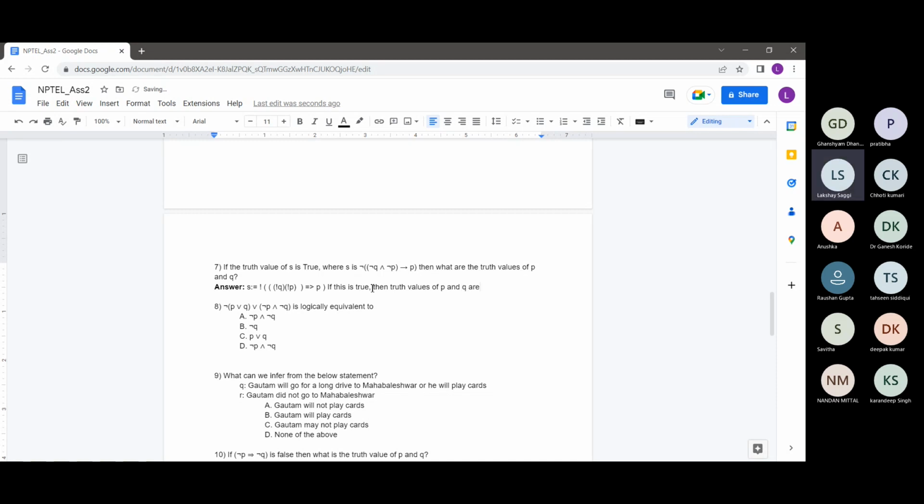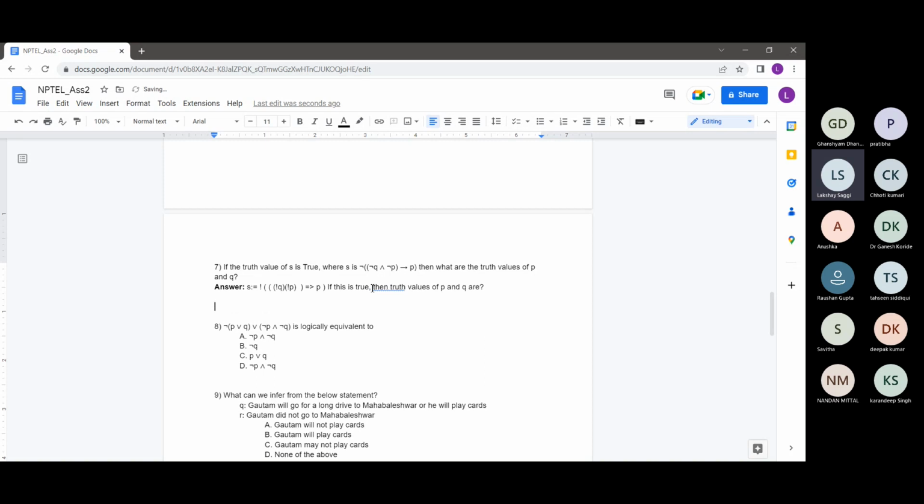So again, the straightforward method would be to check for all possible values of P and Q.